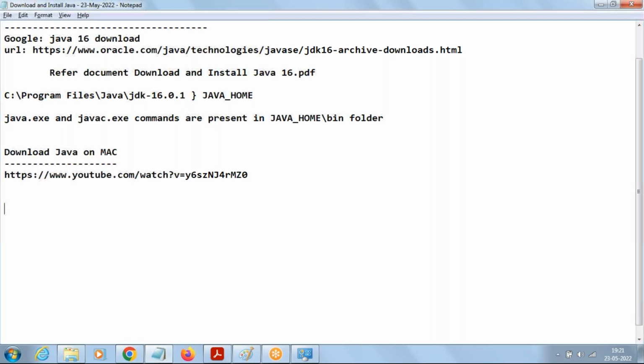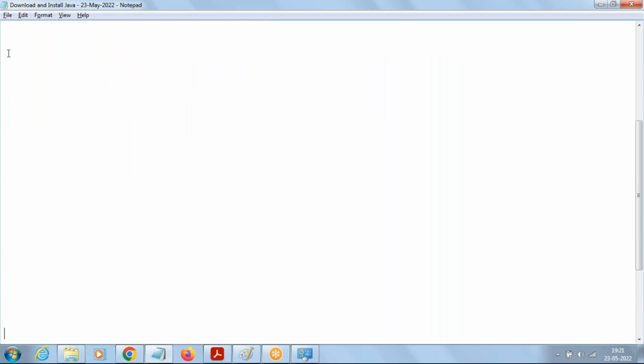Now let us see how to develop Java application. Developing a Java application at command prompt. Since I'm having Windows, I'm showing it in command prompt. You can even work with the terminal in the case of Linux or Mac. The steps will remain the same. Let me show all the steps first, then I'll document it.